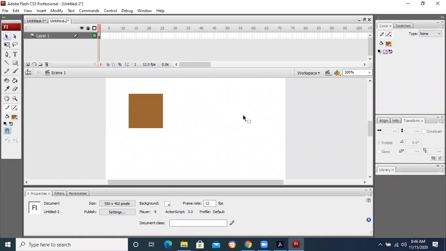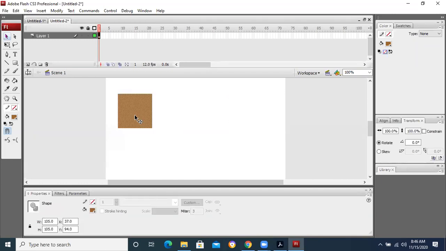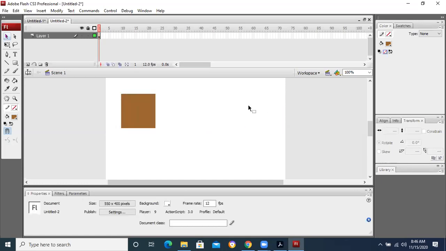We can make another shape. This thing is correct. How? Can you explain about it? Sir, by dragging them. But when we drag it in this way, it changes its position. It's changed its position. I had explained this thing.